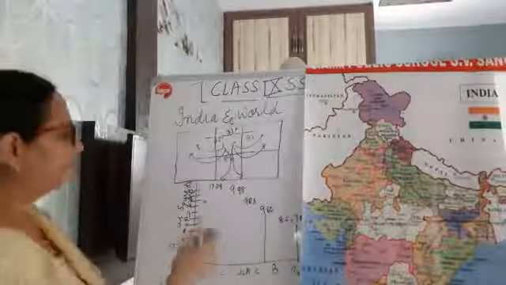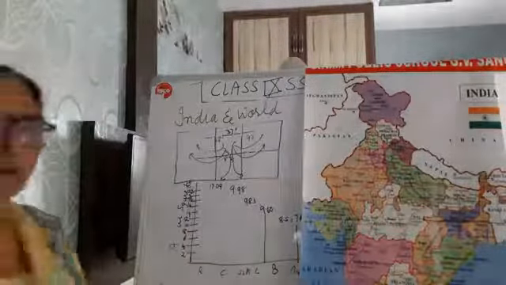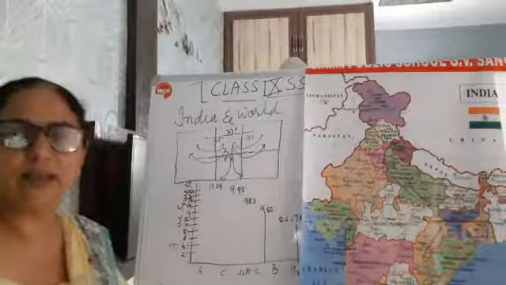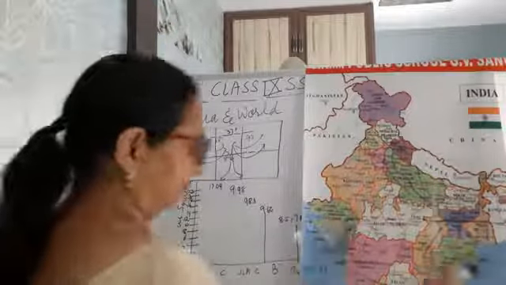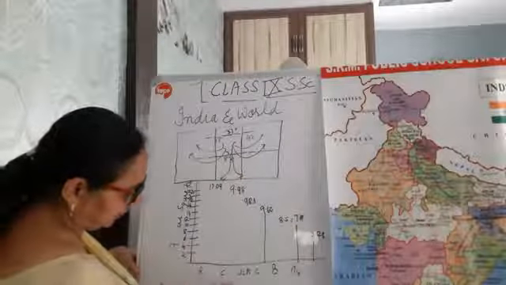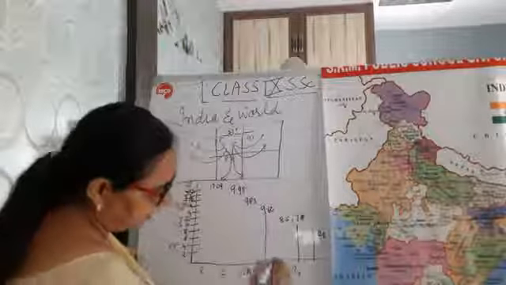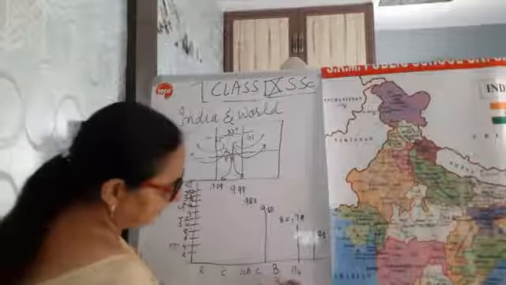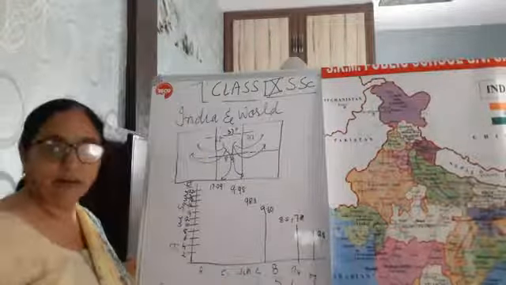Then one more point is there, India's size, when we compare India's size with other countries of the world. Like in my previous videos, I have told you India is the 7th largest country of the world area wise.